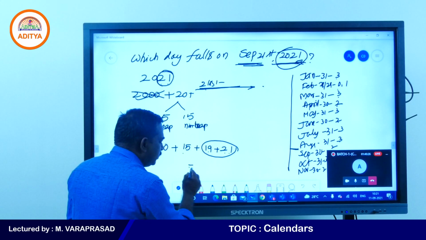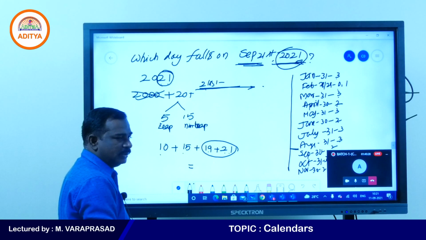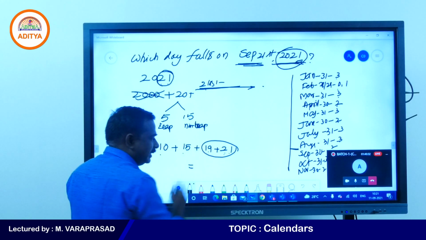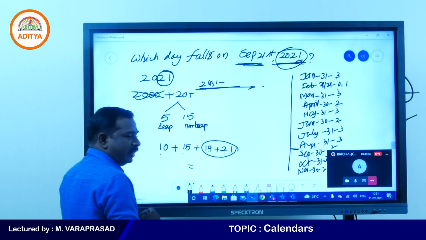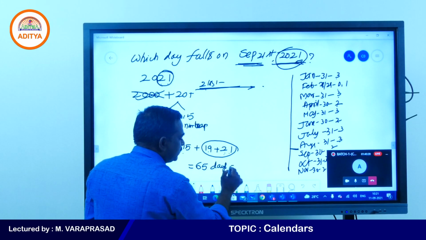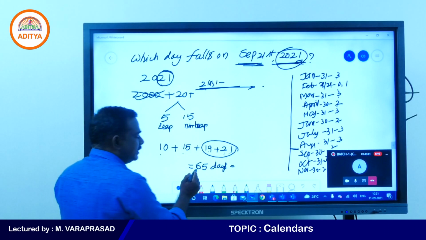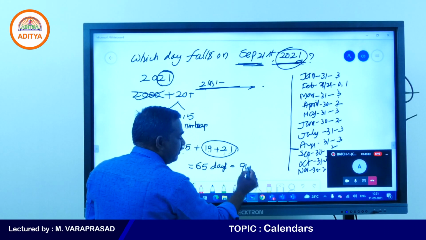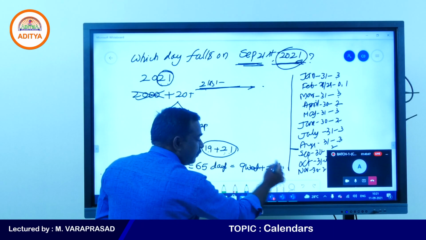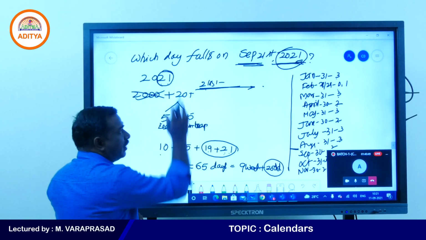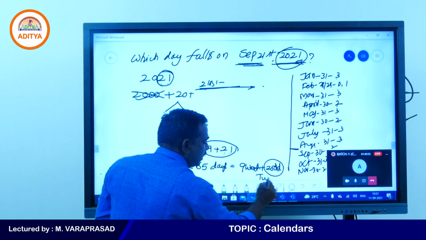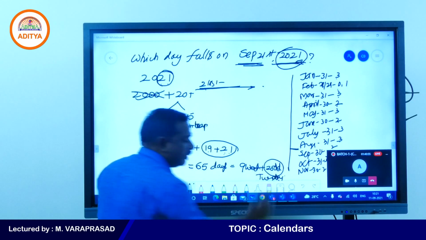How many odd days are there? Yes, my students, how many odd days? Which day are you getting? 21 plus 19, 40, 55, 65 days. 65 days means divide by 7. 7 nines are 63, so 9 weeks exactly plus 2 odd days. If you check our calendar, 21st September this year is Tuesday. The second day means Tuesday. Yes, my students, all of you got it?